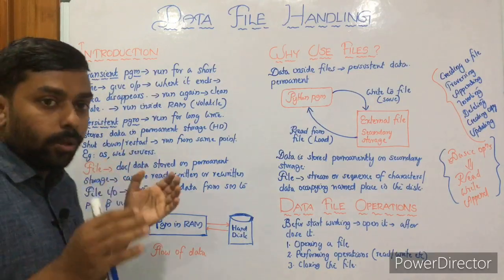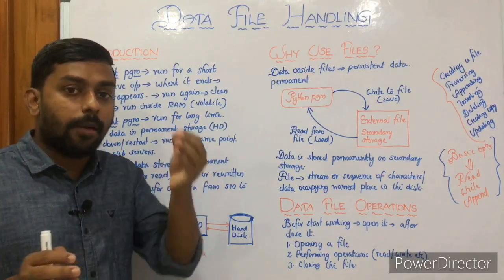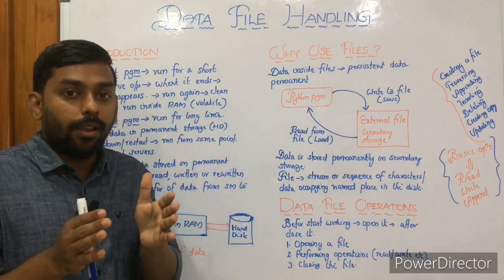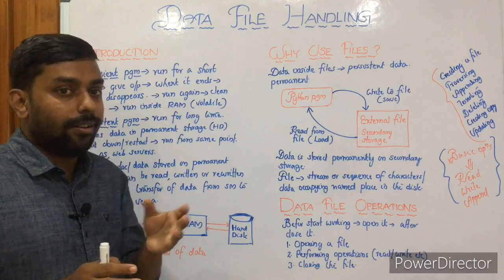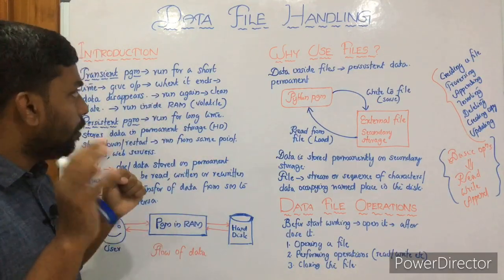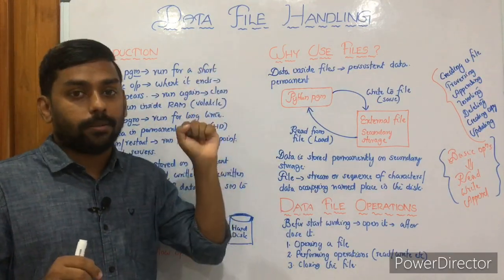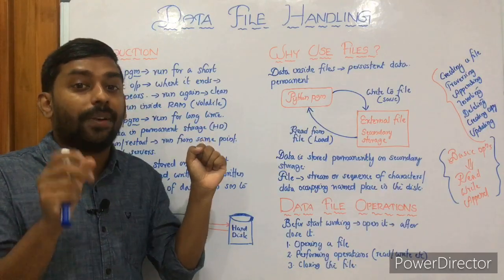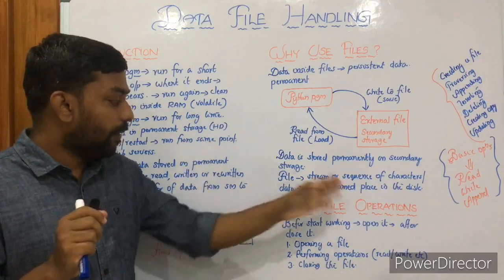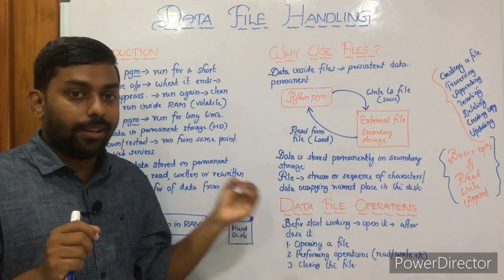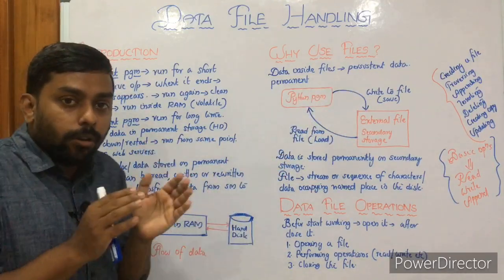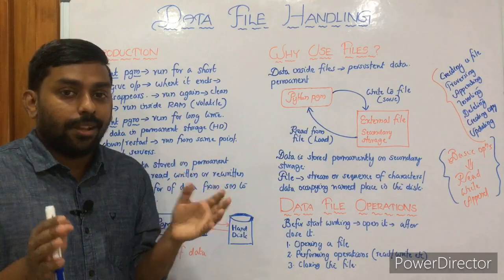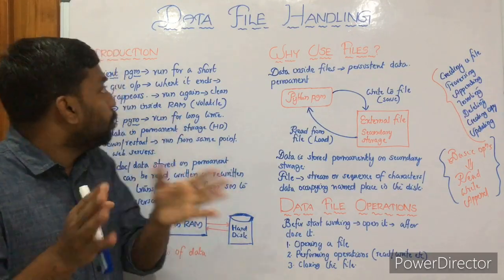Introduction: of course, there are two types of programs, the program we have followed so far, and the second is the type of program we are going to follow using data file handling. Then, why use files? What's the specialty of using files in programming? And finally, data file operations, the main three operations, and we have some more operations, right? So without spending much time on the introduction, let's head to the topic.